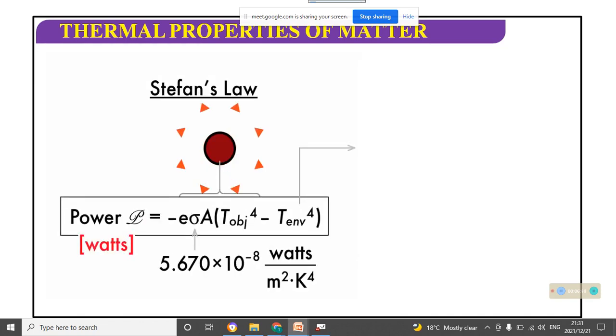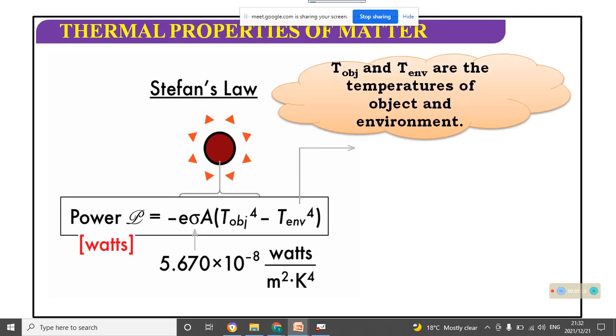This is the Stefan's law. Power, sigma. You have to remember this formula: E into sigma into A into (object temperature to the power 4 minus environment temperature to the power 4). Here, ENV means environment temperature.